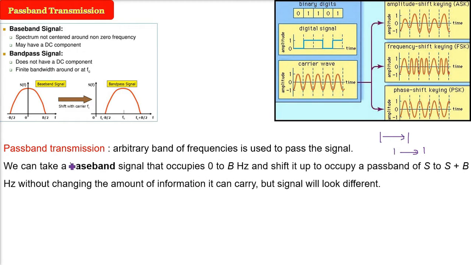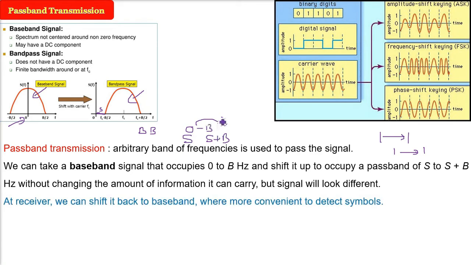So the best way is to take a baseband signal. We know that it goes from 0 to some B hertz, where B is the bandwidth, and you can shift it by S. When you shift it by S, it goes from S to S plus B, because you are not changing the amount of information it can carry. You just shifted this baseband signal, but the signal might look different.